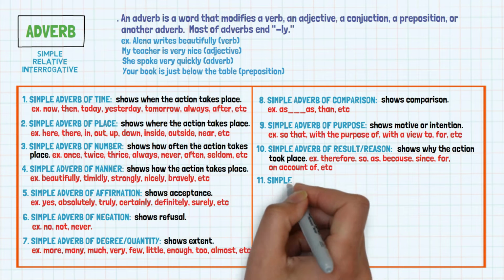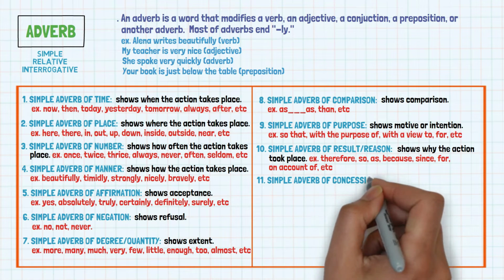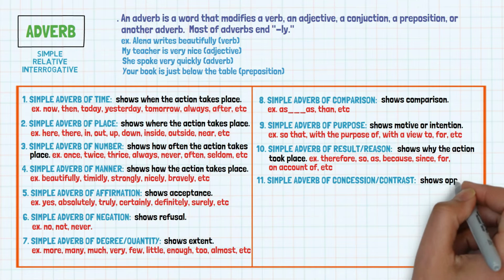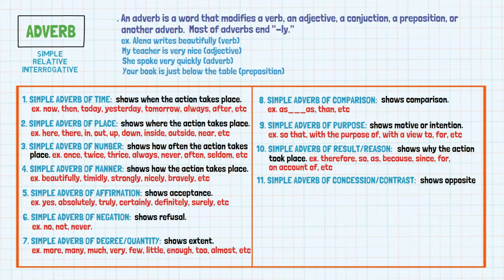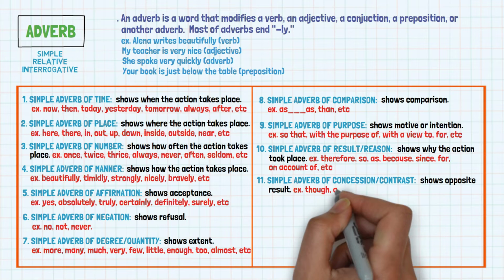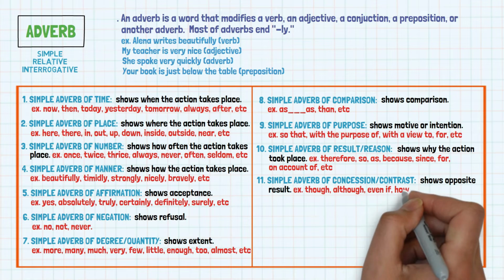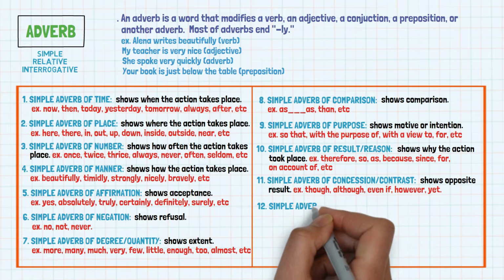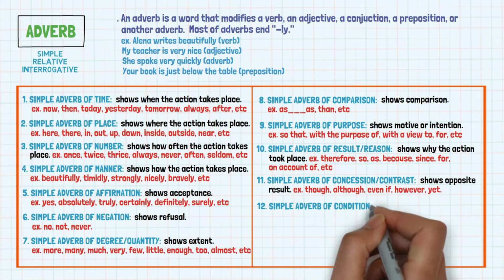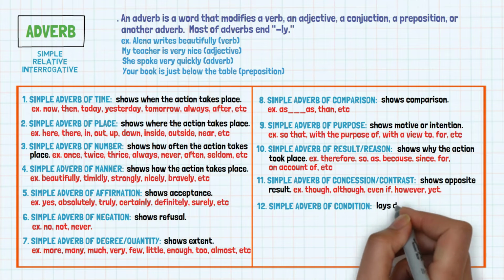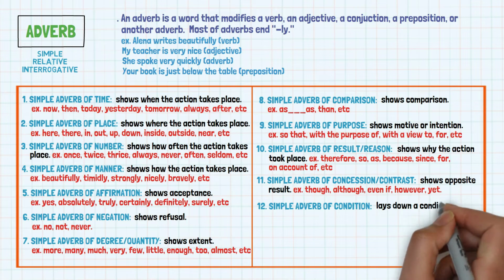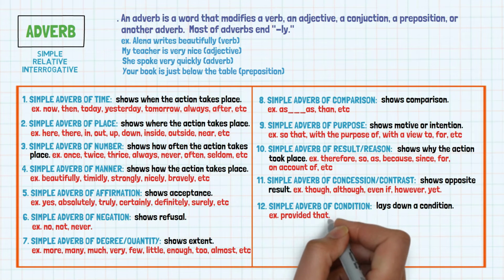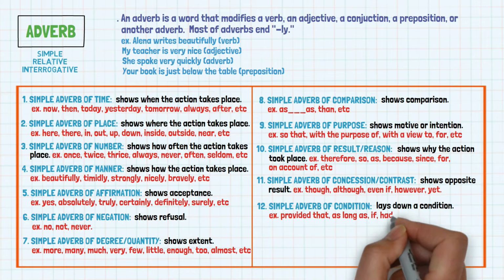11. Simple adverb of concession or contrast. Simple adverb of concession shows opposite result. For example, though, although, even if, however, yet, etc. 12. Simple adverb of condition. Simple adverb of condition lays down a condition. For example, provided that, as long as, if, had, should, etc.